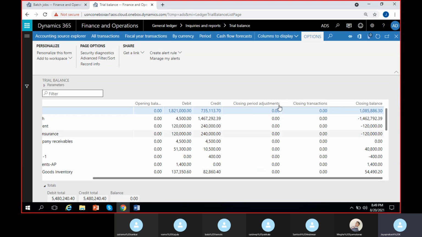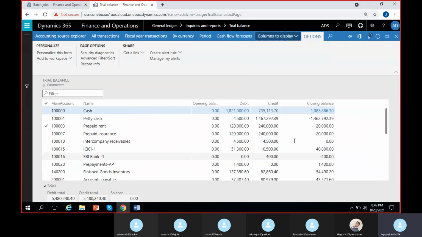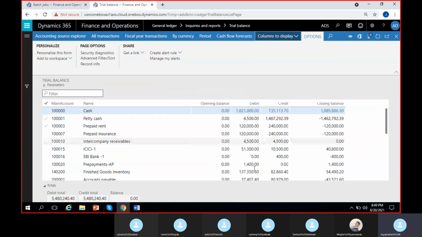Okay, these two columns actually we can close them if you want. Closing period adjustment, closing transaction balances, update. Give a second, both will leave. Okay, now I can see opening balance, debit, credit and closing balance. Perfect.